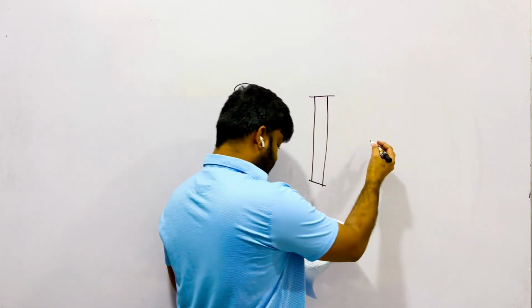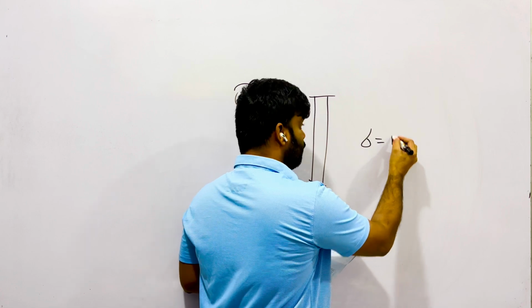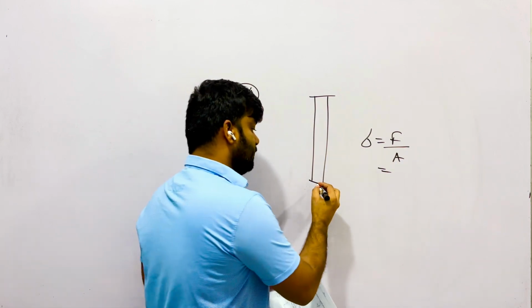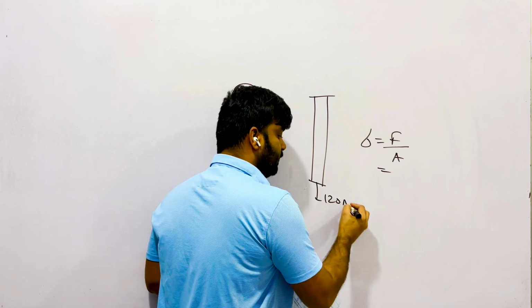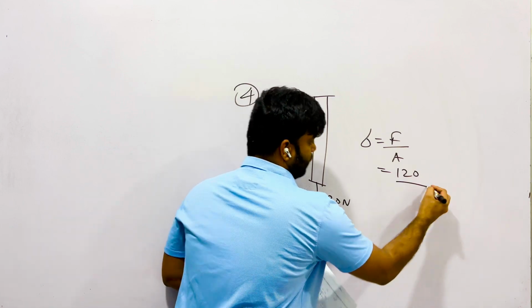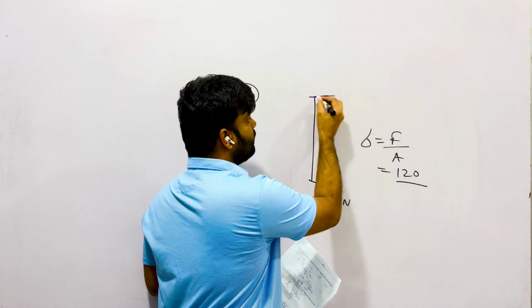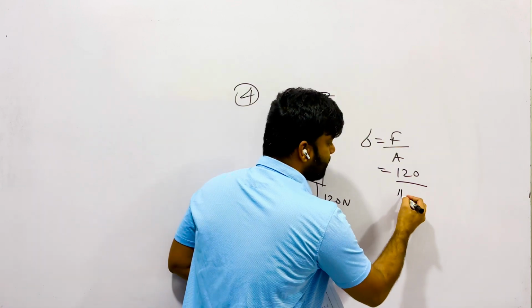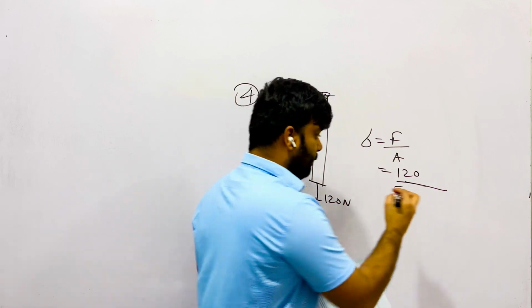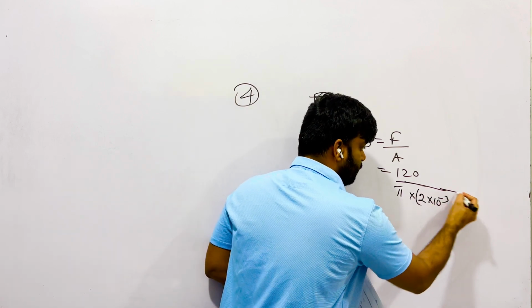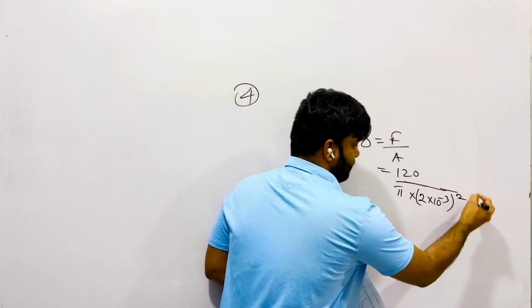The stress is equal to force over area. The force is the weight of the object. 12 kilogram means 120 Newton. Area is pi r square. Radius is given. You have the circle area pi. The radius is 2 mm. 2 into 10 to the power of minus 3 converted to meter square.